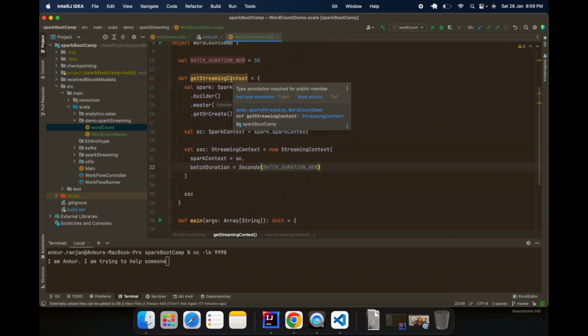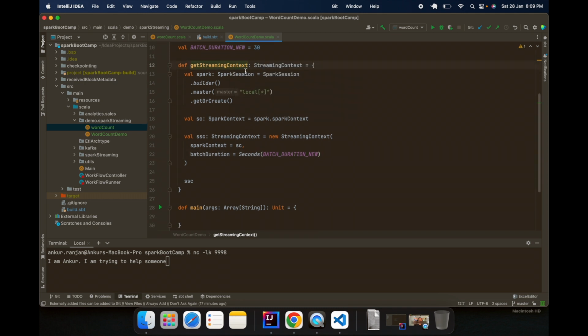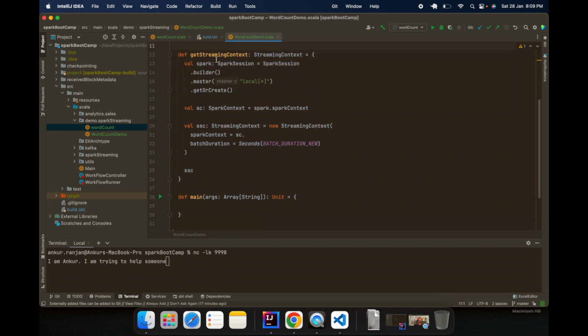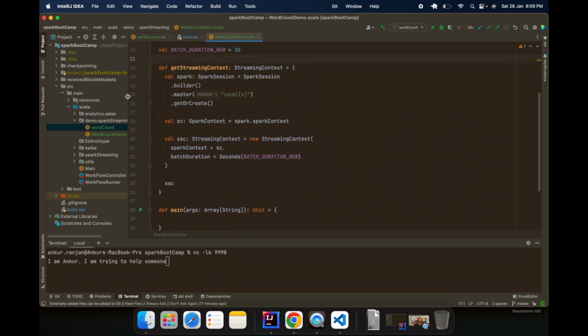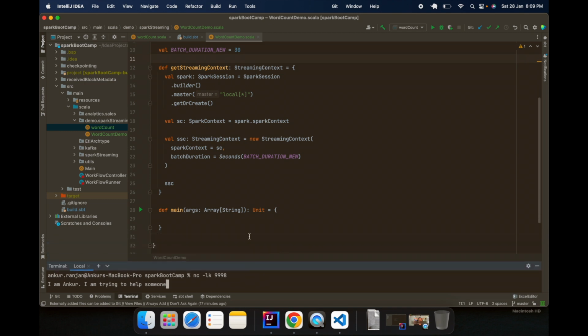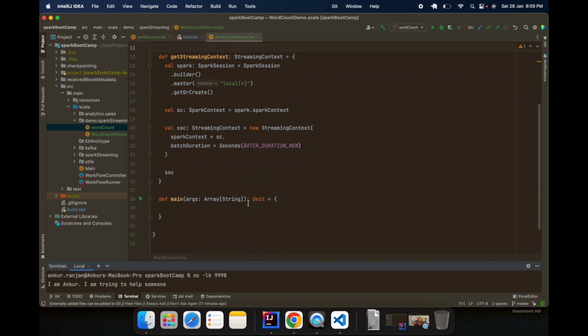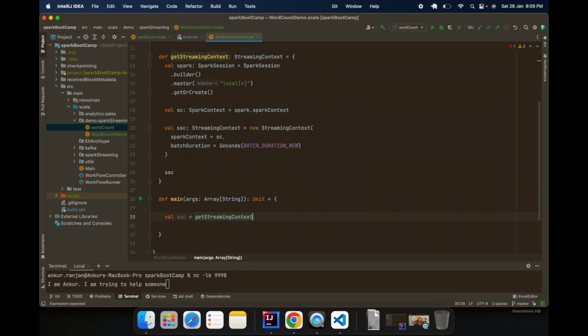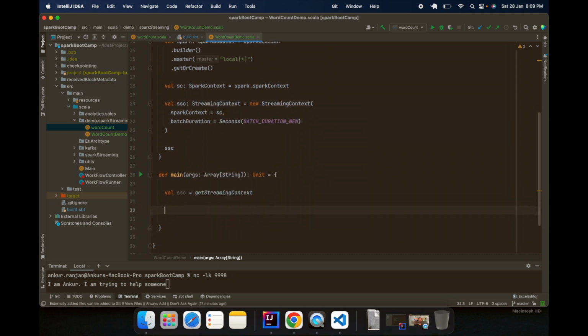I will just use IntelliJ to add the return type. I've just gone here, clicked here, and done that. It's very easy. You can also type it. Let me minimize a little bit. So we have done streaming context. The first thing that we will be doing is to call this function get streaming context. Perfect.